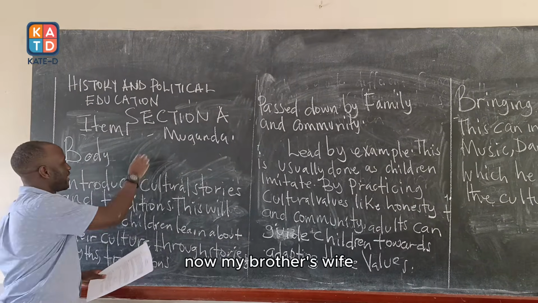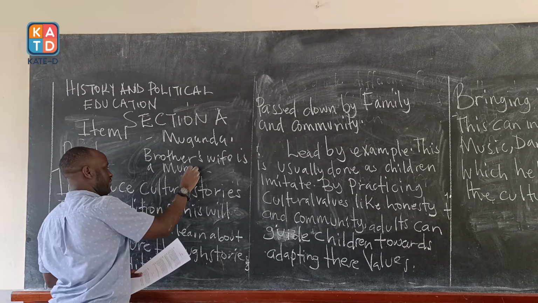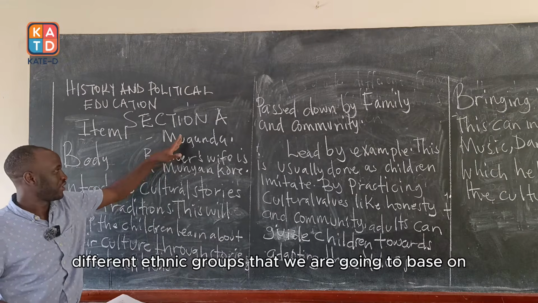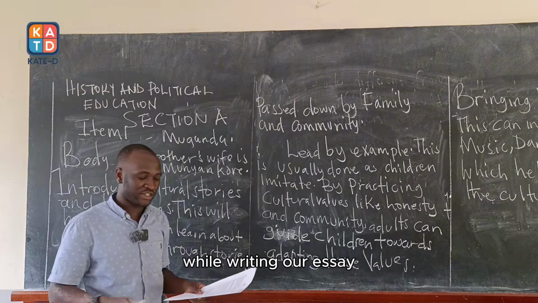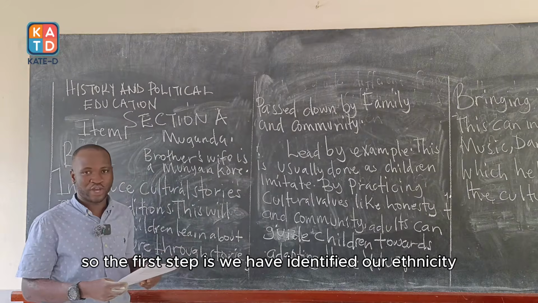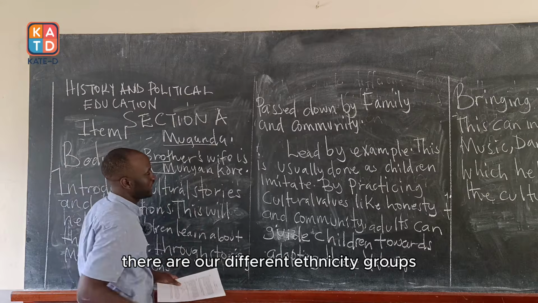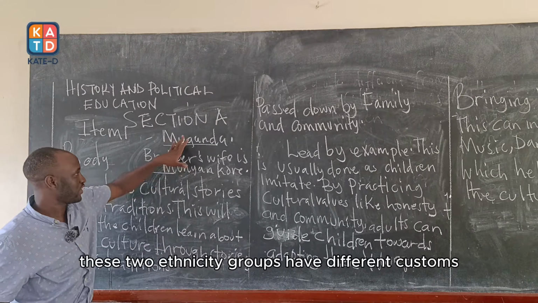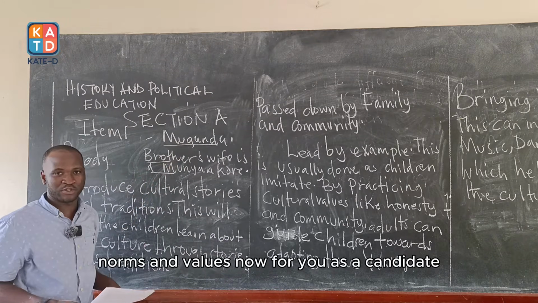Now, my brother's wife is a Munyankole. These are the two different ethnic groups that we are going to base on while writing our essay. So, the first step is we have identified our different ethnic groups. And when you look at these two ethnic groups, they have different customs, norms, and values.